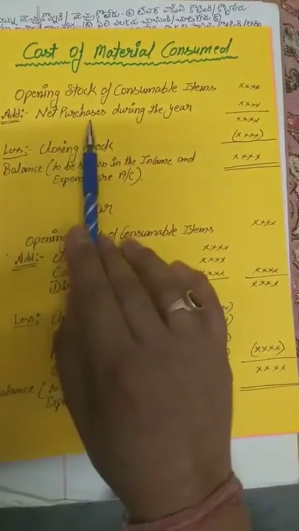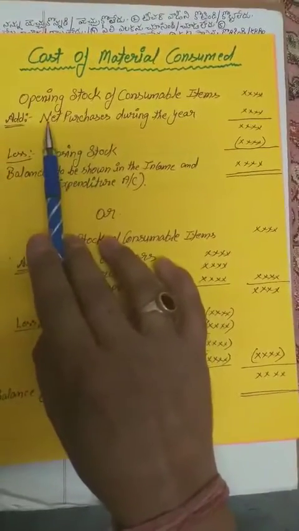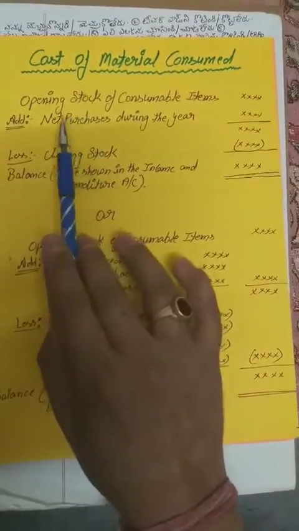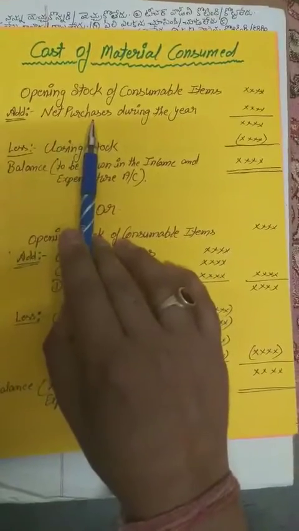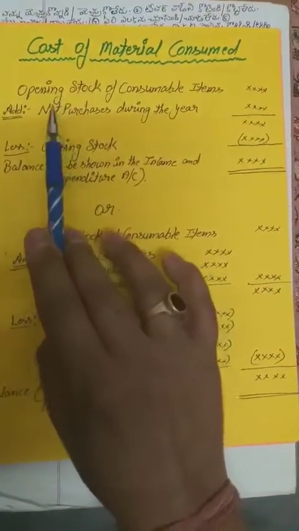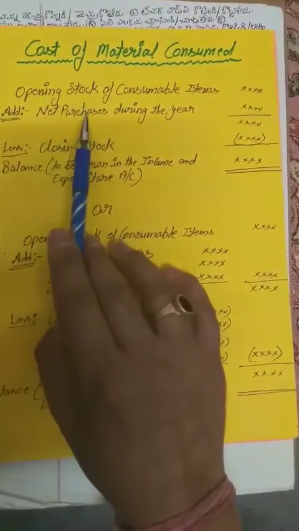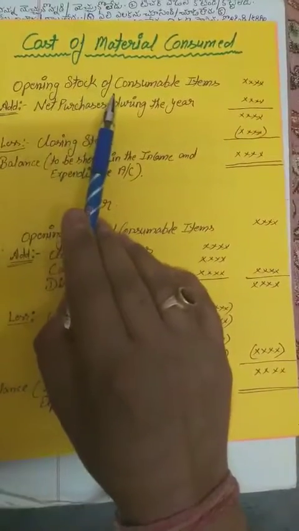Net purchases and simple purchases are different; we can say total purchases and net purchases are different. Net purchases means total purchases minus purchase return.